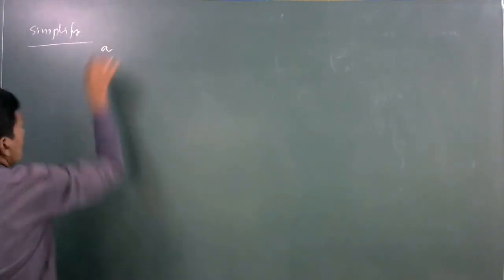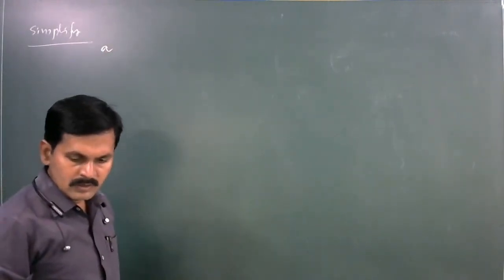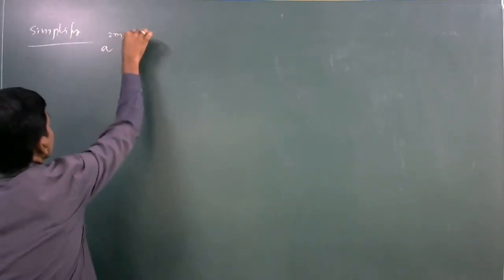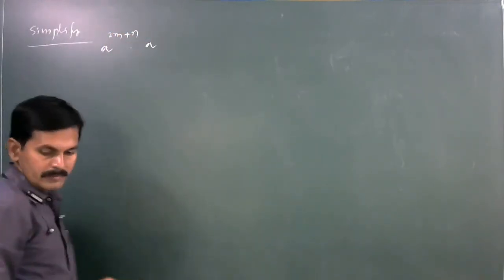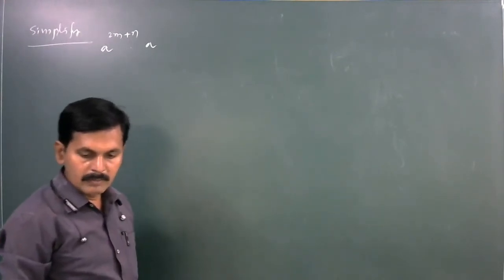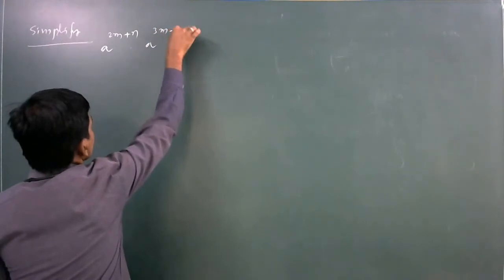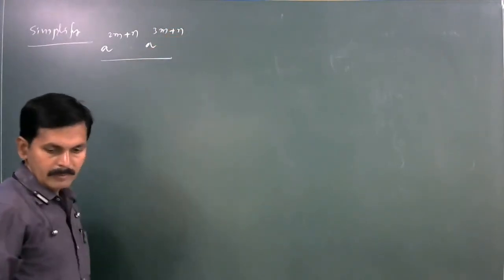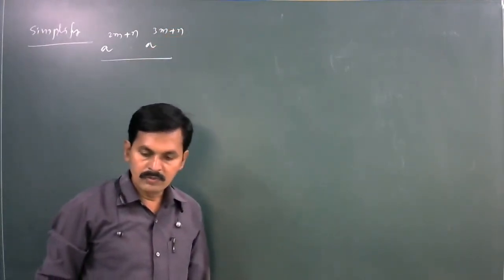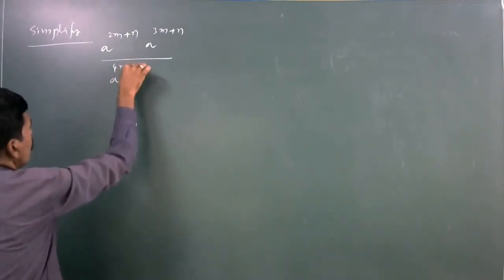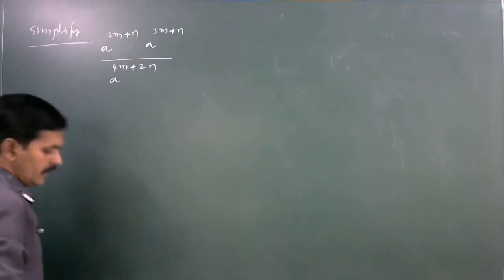Simplify. A power 2m plus n into a power 3m plus n divided by a to the power of 4m plus 2n.